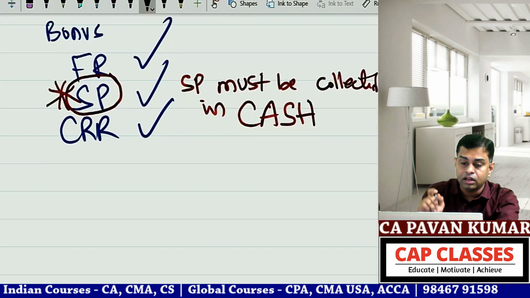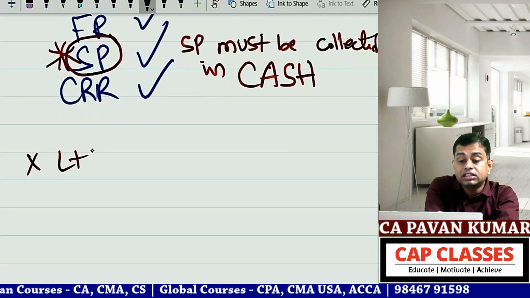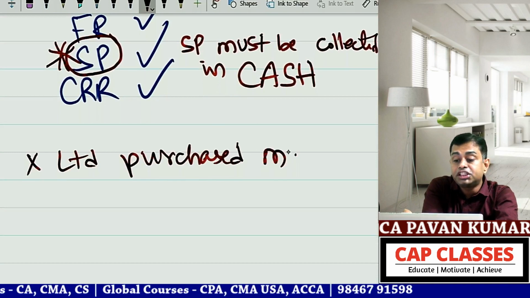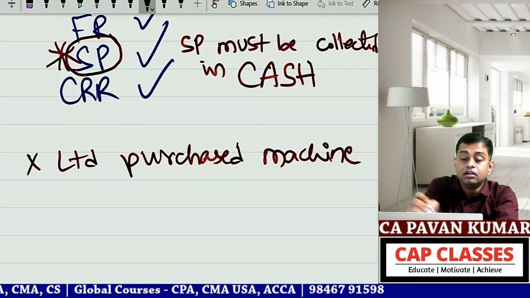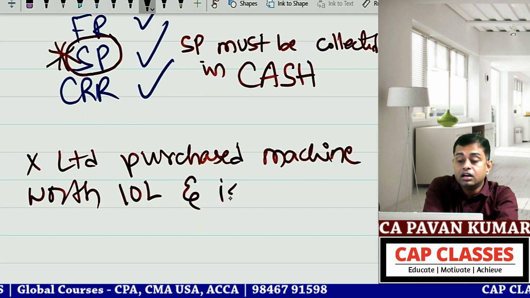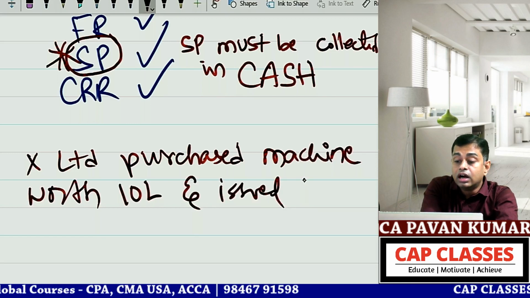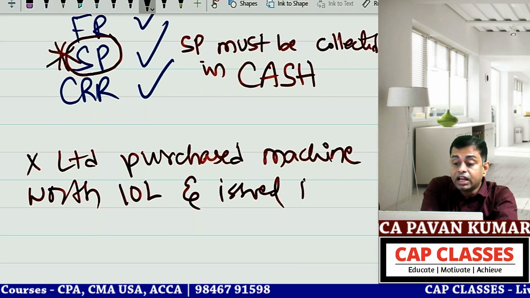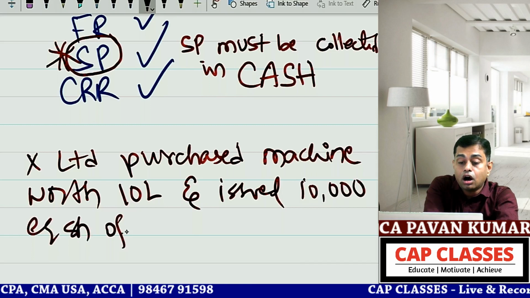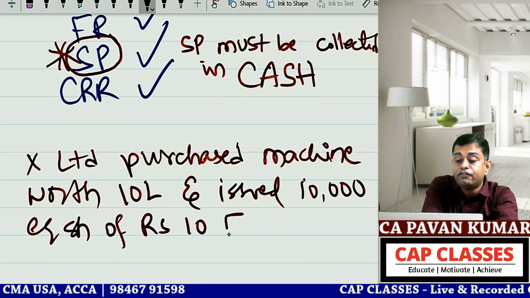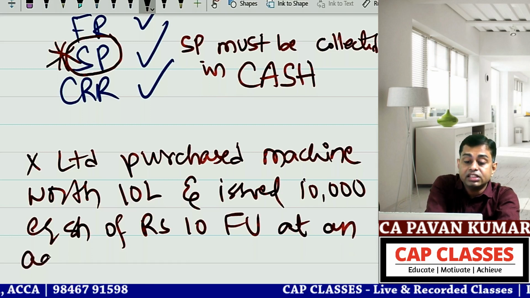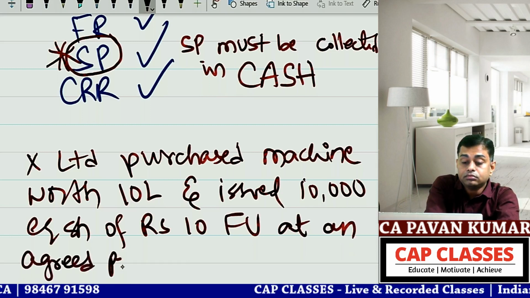For example, X Limited purchased machinery worth 10 lakhs and issued 10,000 equity shares of rupees 10 face value at an agreed price of 100 per share.